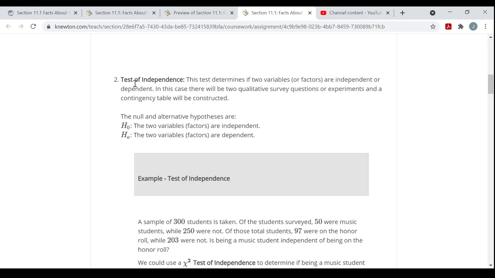When we run these tests to see if two variables are independent of one another, the null hypothesis, what we're going to be assuming to be true and then deciding if we're going to reject later or not, is that the two variables or factors are independent. And then the alternative hypothesis will be that the two variables are not independent, or are dependent. So this will always be our hypothesis setup.